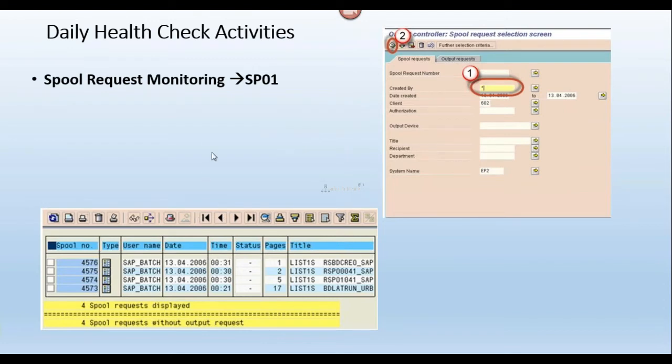In your local laptop or local desktop, you have a printer configured, right? If you have configured the printer to your local laptop or desktop, then only you can take the printouts. Otherwise, you cannot take any printouts, correct? Yes. So the spool work process will send a signal to the OS level spool service. OS level means what?